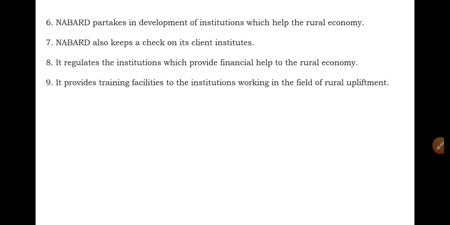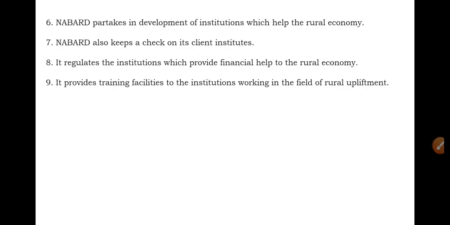Next, it provides training facilities to the institutions working in the field of rural upliftment. The institutions which are working in rural areas for the purpose of rural upliftment or rural development need training.